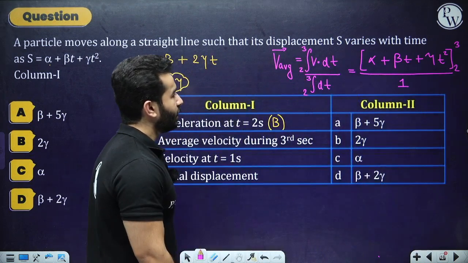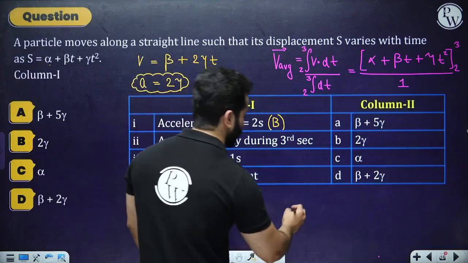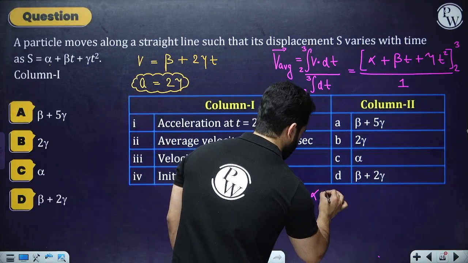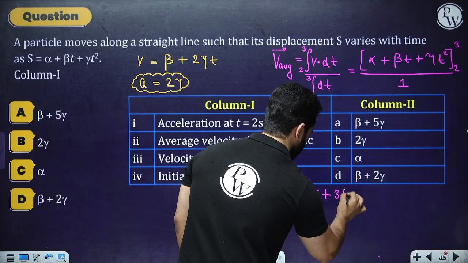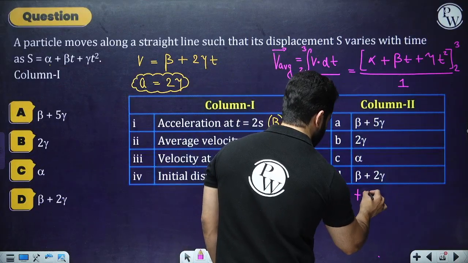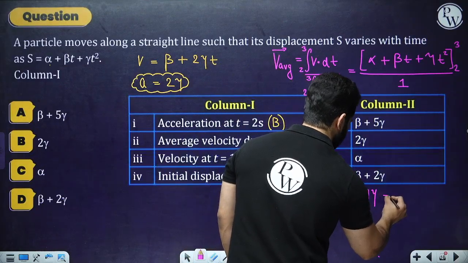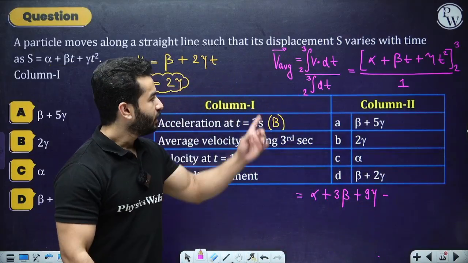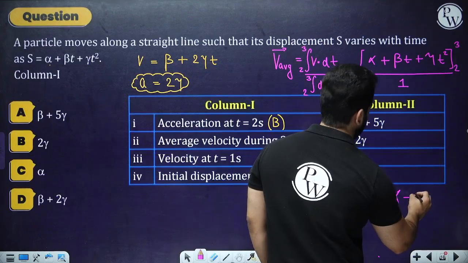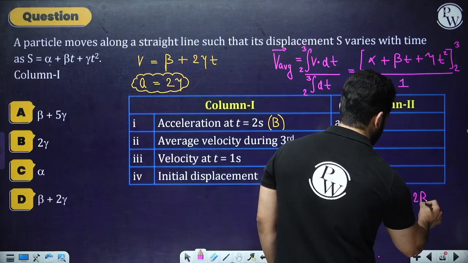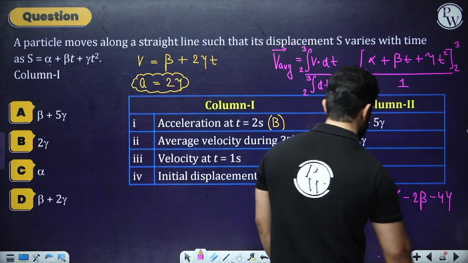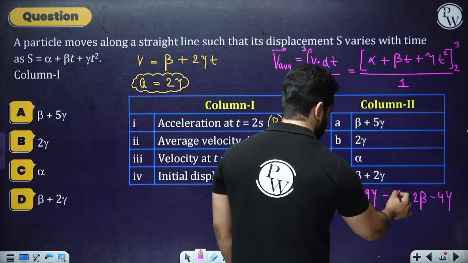So that would be alpha plus 3 beta plus 9 gamma minus, now I'm going to put the lower limit. So I'm going to put alpha as it is, minus 2 beta and minus 4 gamma. So alpha can be cancelled out.